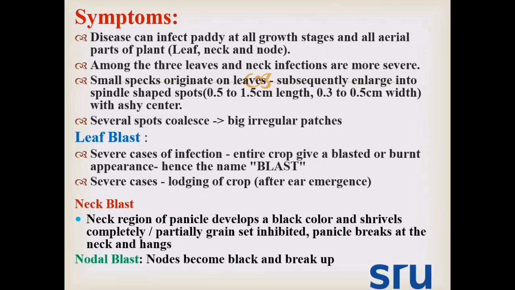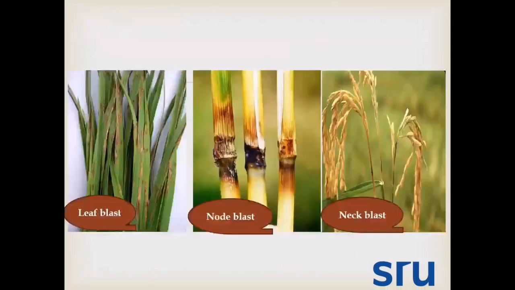Coming to another important symptom, neck blast. On the neck region or at the panicle region, there is development of spindle-shaped spots. These coalesce and result in completely or partially filled grains, with chaffy grain. Then there is breaking of the panicle at the point of contact between neck and panicle, and the panicle hangs down. Then coming to another symptom, node blast. The infected node becomes black and breaks up.